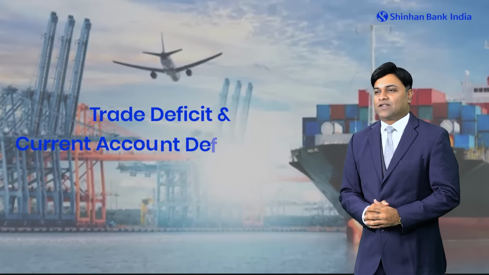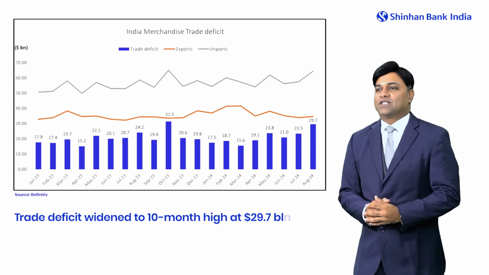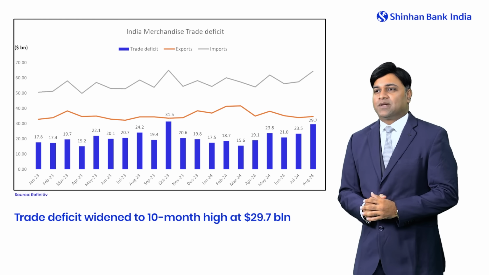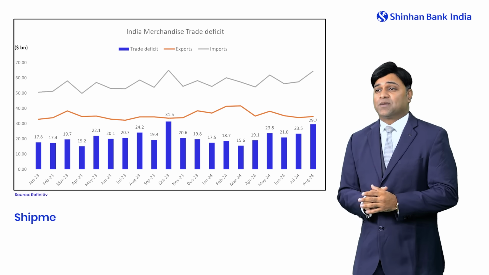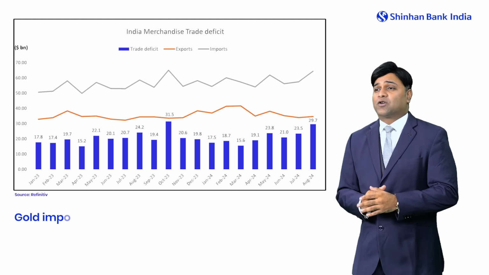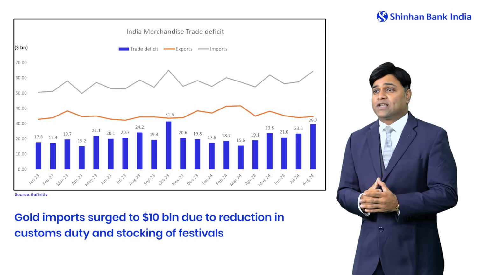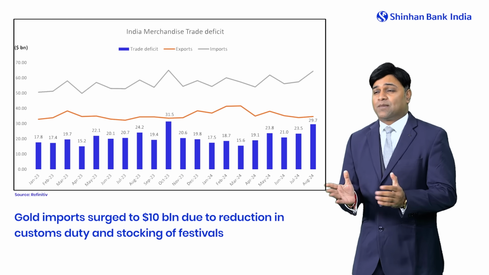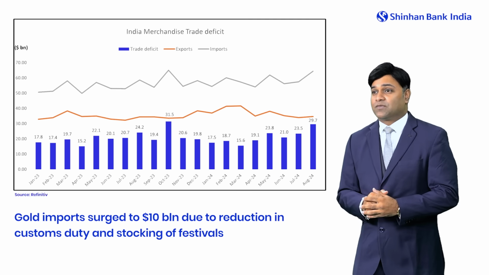If we talk about the trade deficit numbers, we have seen the trade deficit widen to a 10-month high of $29.7 billion. What was the reason behind it? Imports surged to an all-time high of $64.4 billion. Also, we have seen a drop in shipments to China of around 22.4%. On the other hand, gold imports have also increased to $10 billion, which is tremendous and is also causing concerns with the trade deficit widening from here on. The reasons for the gold increase are attributed to the festivals and the reduction in customs duties.